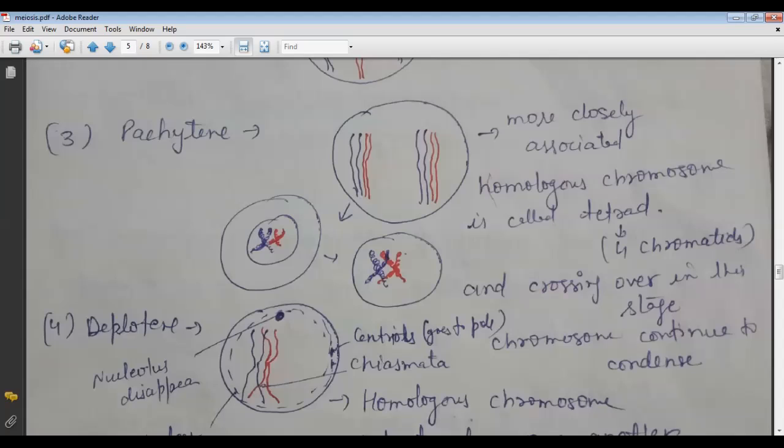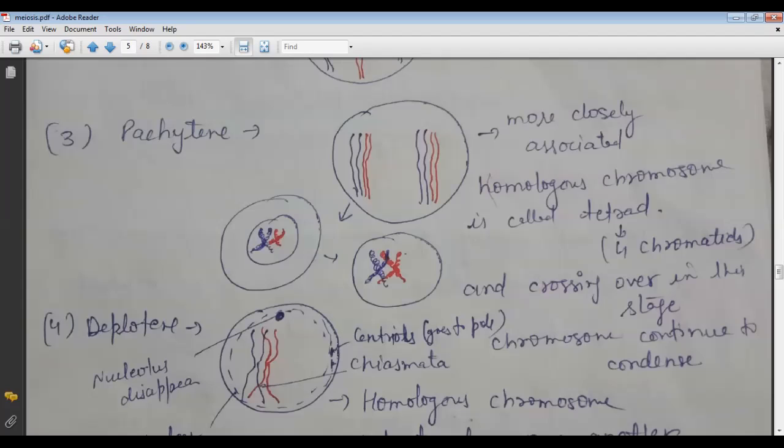You know? So you can represent it here also, and these are the four chromatids, so it is called the tetrad. And as we say, the crossing over also takes place here, so in this diagram we can try to show the crossing over. As we see, there is a blue and a red, and they overlap each other.